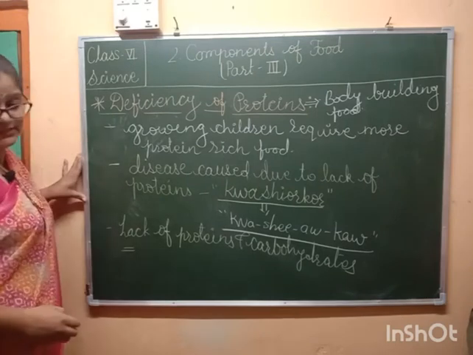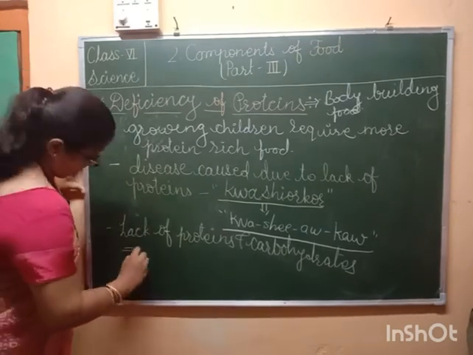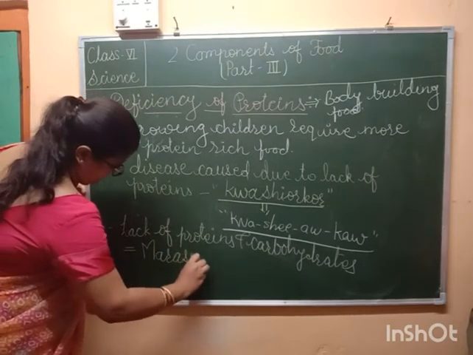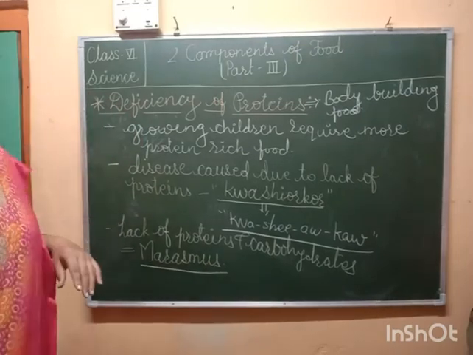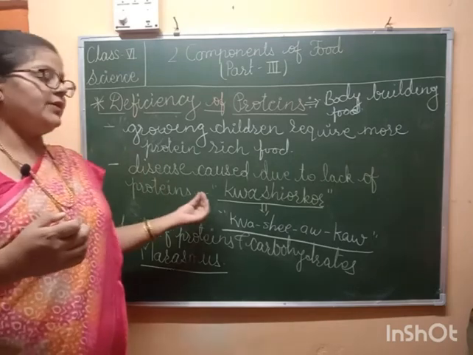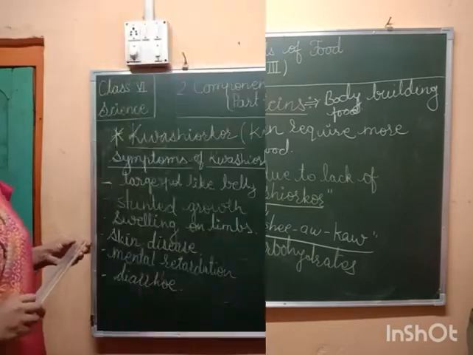It gives us a disease called marasmus. Marasmus is the disease. Kwashiorkor is caused due to lack of only protein, and marasmus due to protein along with carbohydrates.